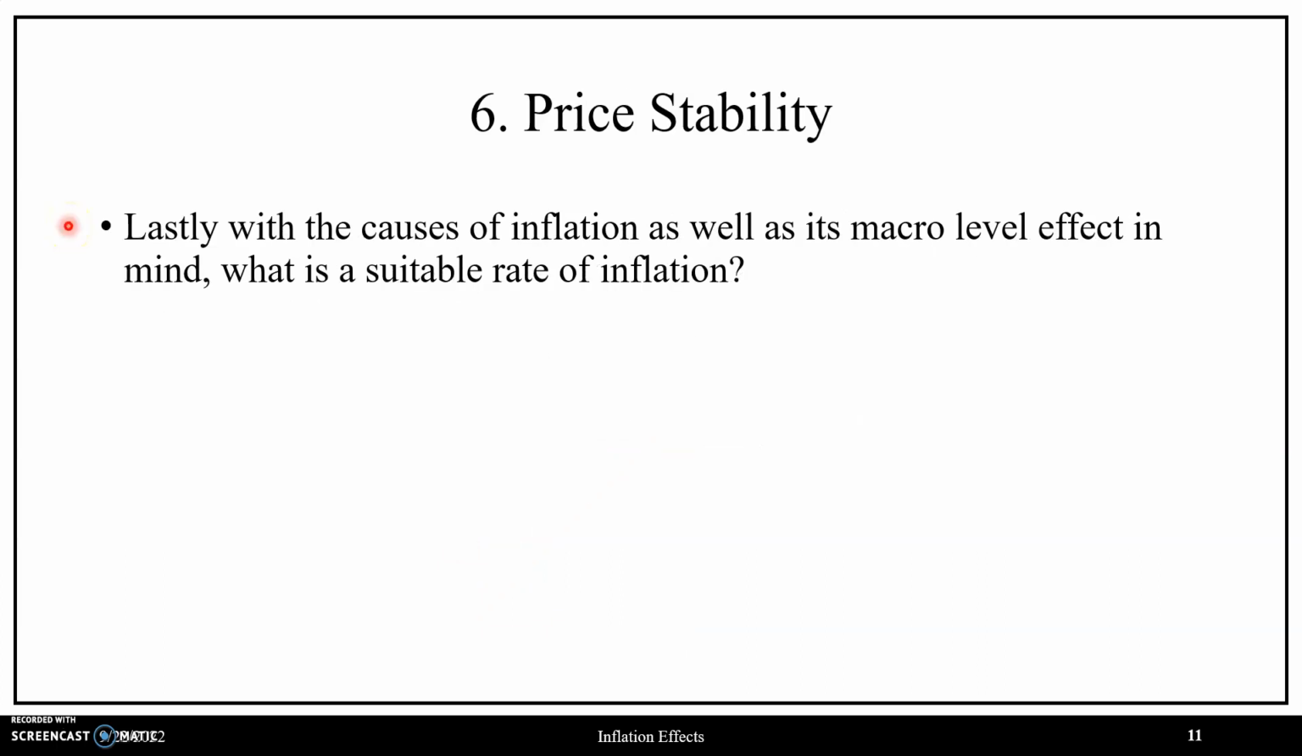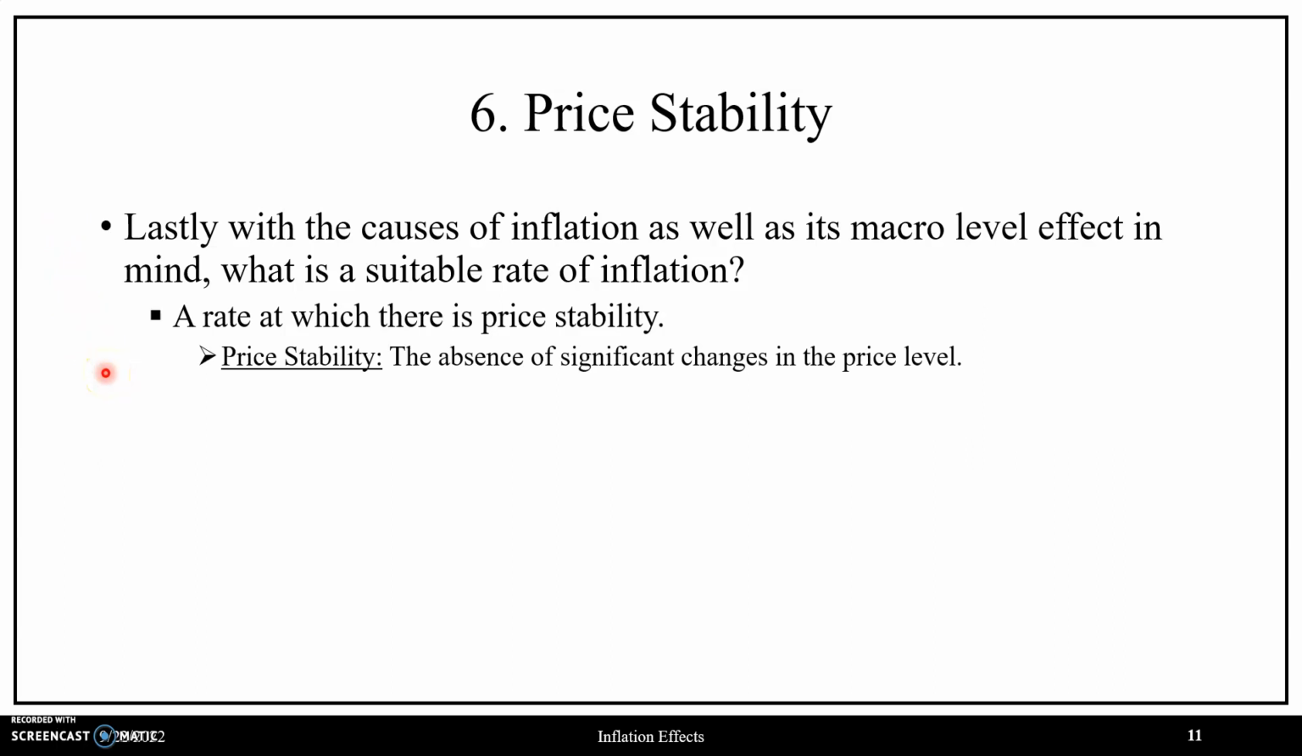Lastly, with the causes of inflation as well as its macro level effect of uncertainty in mind, what would be a suitable rate of inflation to have in an economy? Well, the answer is going to be a rate at which there is price stability, in which price stability is going to be defined as the absence of significant changes in the price level of an economy. And this is going to be such that agents in the economy's expectations on price changes will match what's going on in the economy in terms of realized price changes. And this is going to be accepted to be an inflation rate of less than 3%.